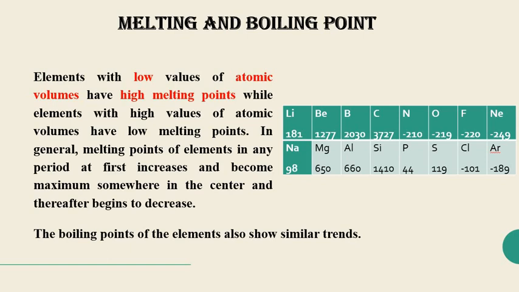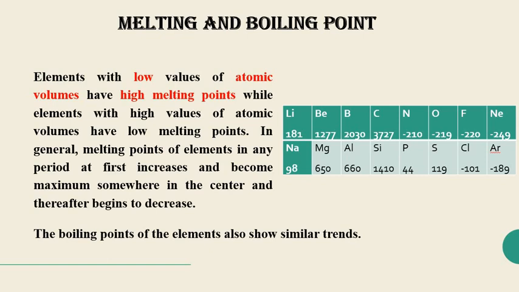Also the boiling point of the elements shows a similar trend as shown by the melting point. Here in this table you can see some values given for the melting point. If we talk about the second period, where lithium, beryllium, boron, carbon, nitrogen, oxygen, fluorine and neon are present, first the value is 181 for lithium, then it increases for beryllium, some more increase for boron, then again it increases up to carbon.